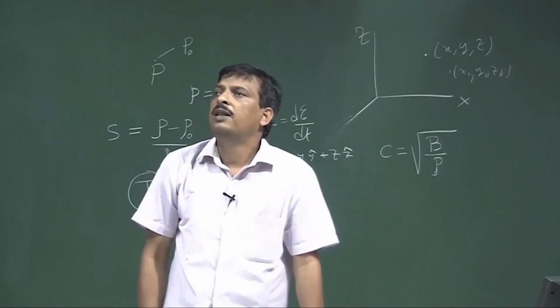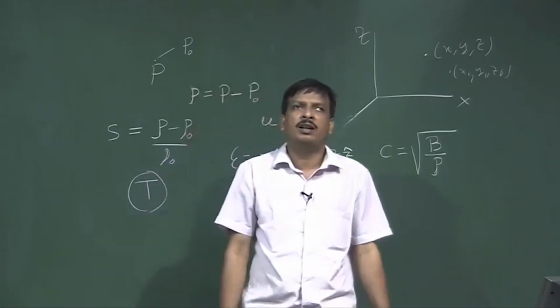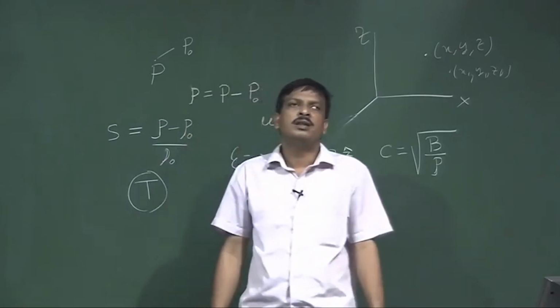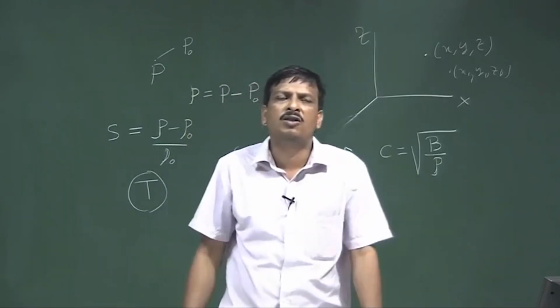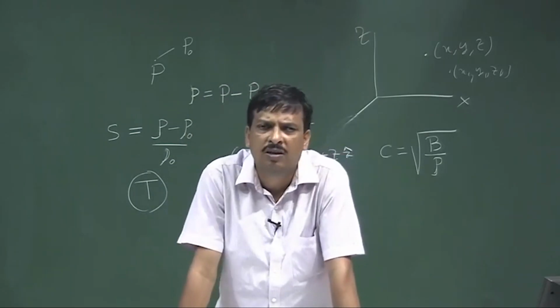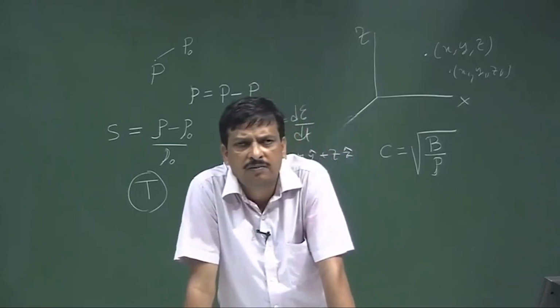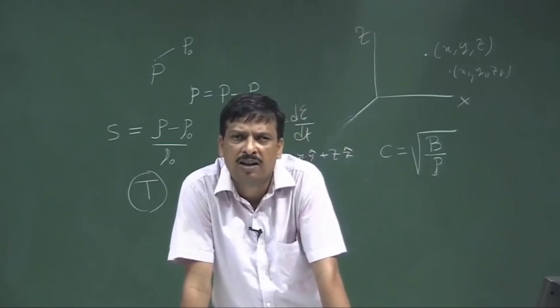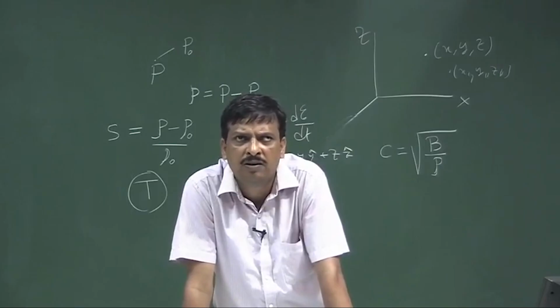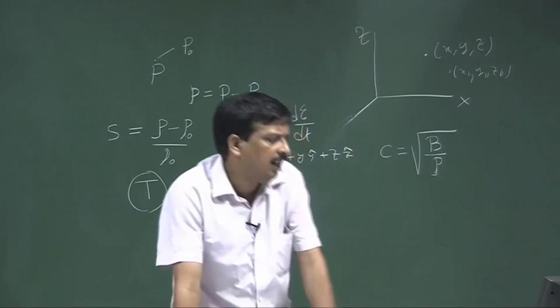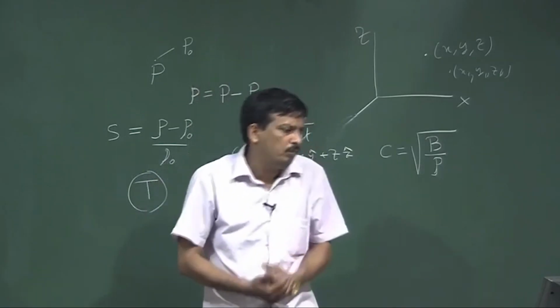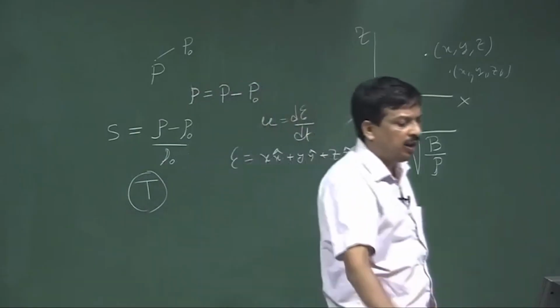So, if you see, the velocity of sound in air, in solid, and in water or liquids will be different, because the bulk modulus and density of the medium will be different. This is one example given.